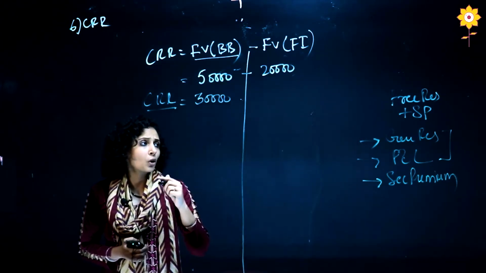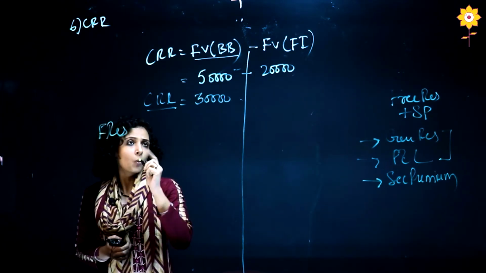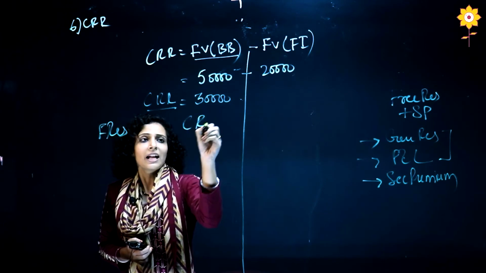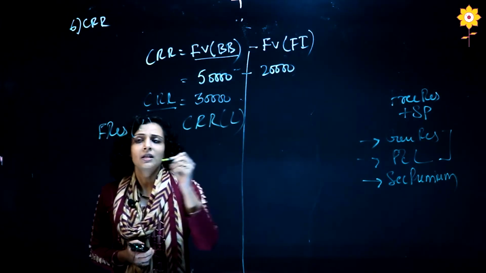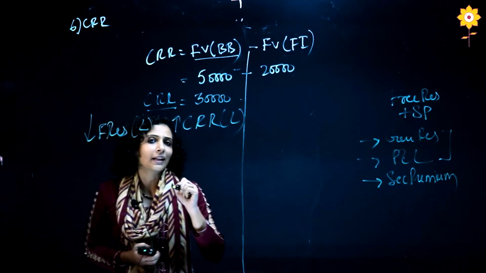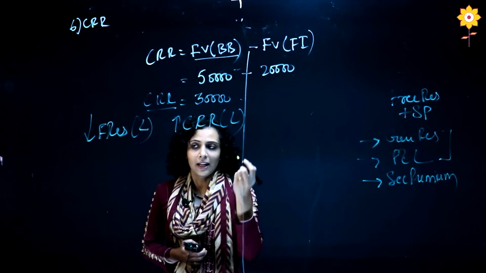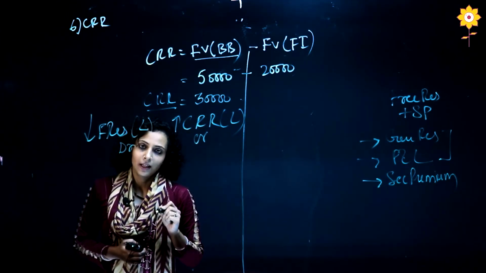So whichever reserve you are using, so here we can use the free reserves, one account will be there, and second is the CRR. Both are reserves, both are liabilities. We are using this, so it is getting reduced. We are creating this, it is getting increased. So this will be debited and this will be credited.